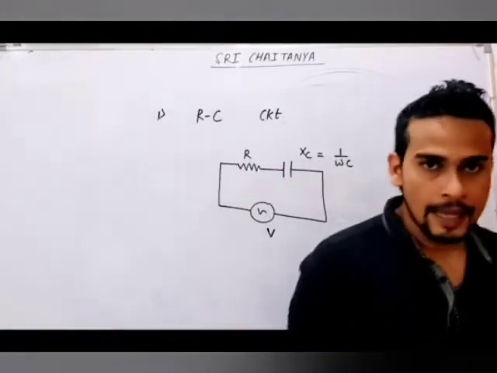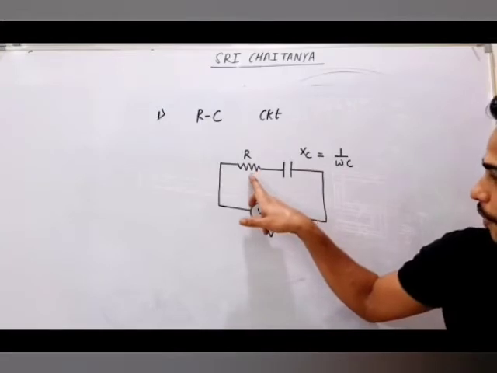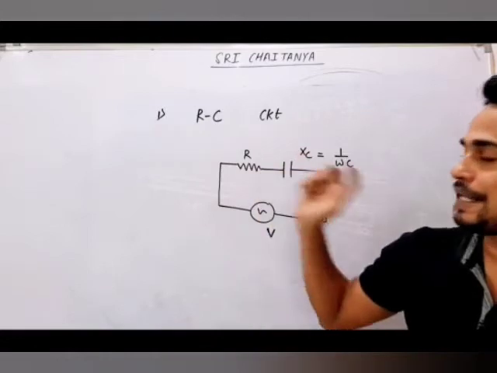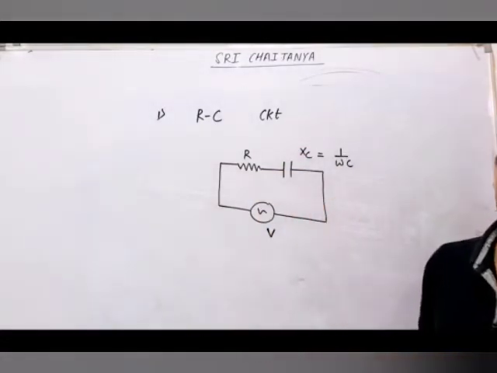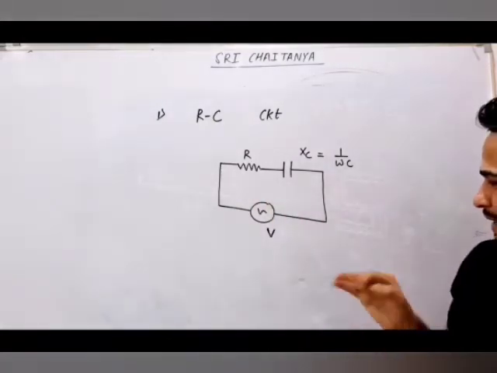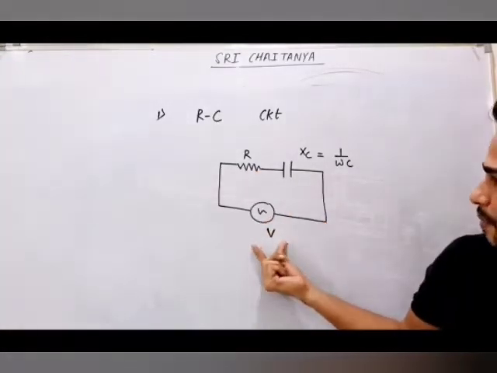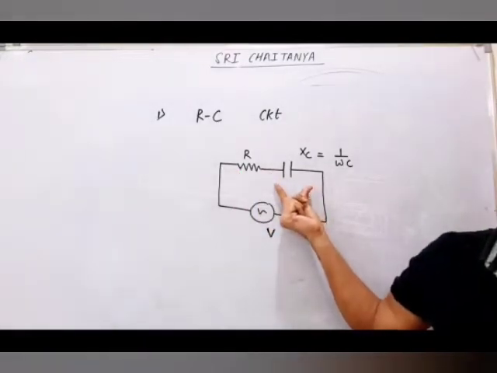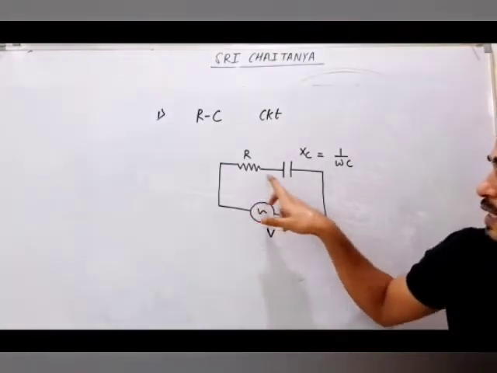Now someone asked me, sir, what will be the potential drop across these two? Or someone asked me, what will be the current in the circuit? What will be the RMS current in the circuit? What will be the maximum current in the circuit? So just see how to deal with this. Tell me, can I write like this? V will be equal to VR plus VC. Means this voltage will be equal to the potential drop across resistance plus the potential drop across capacitance. You cannot write that right now, because all will not be in the same phase.